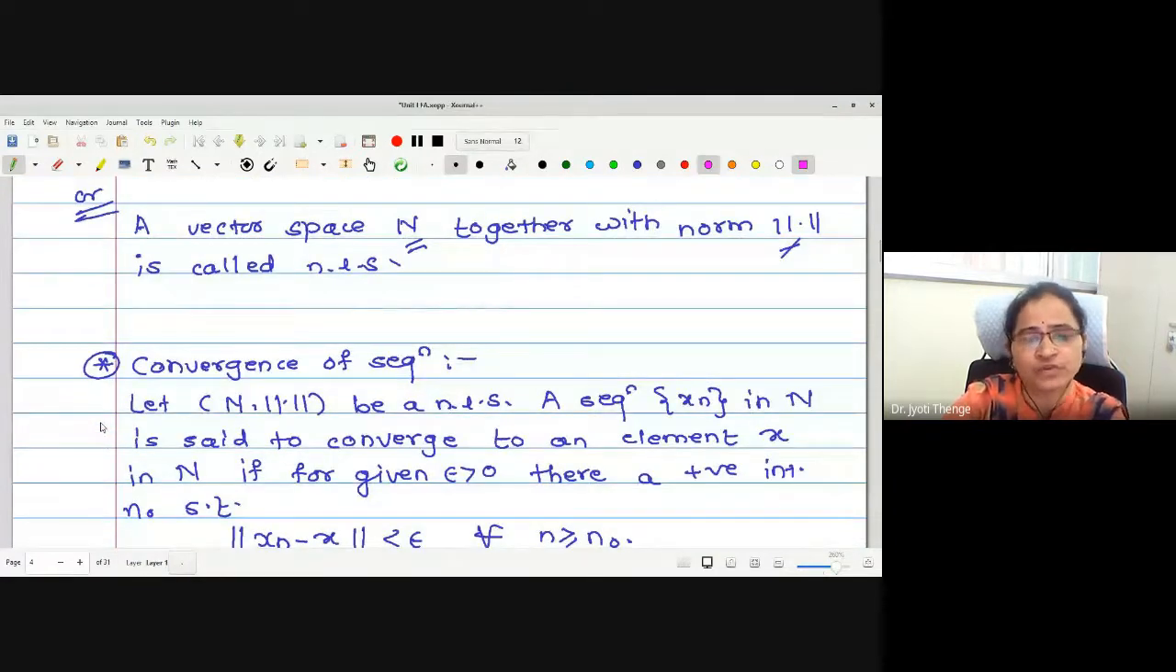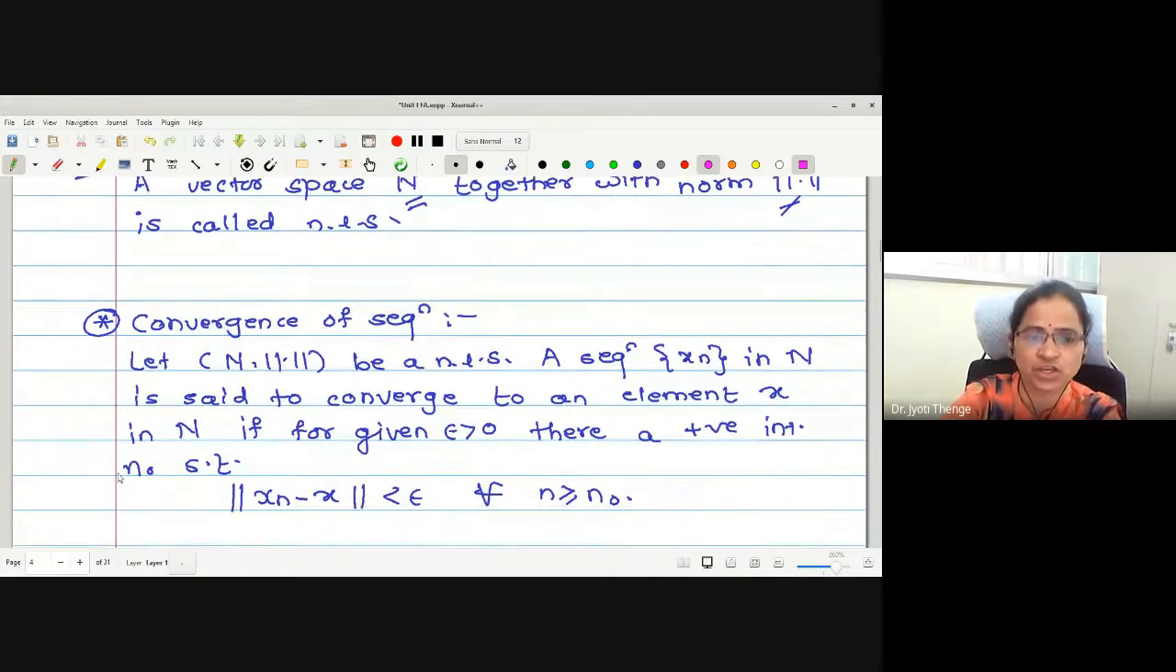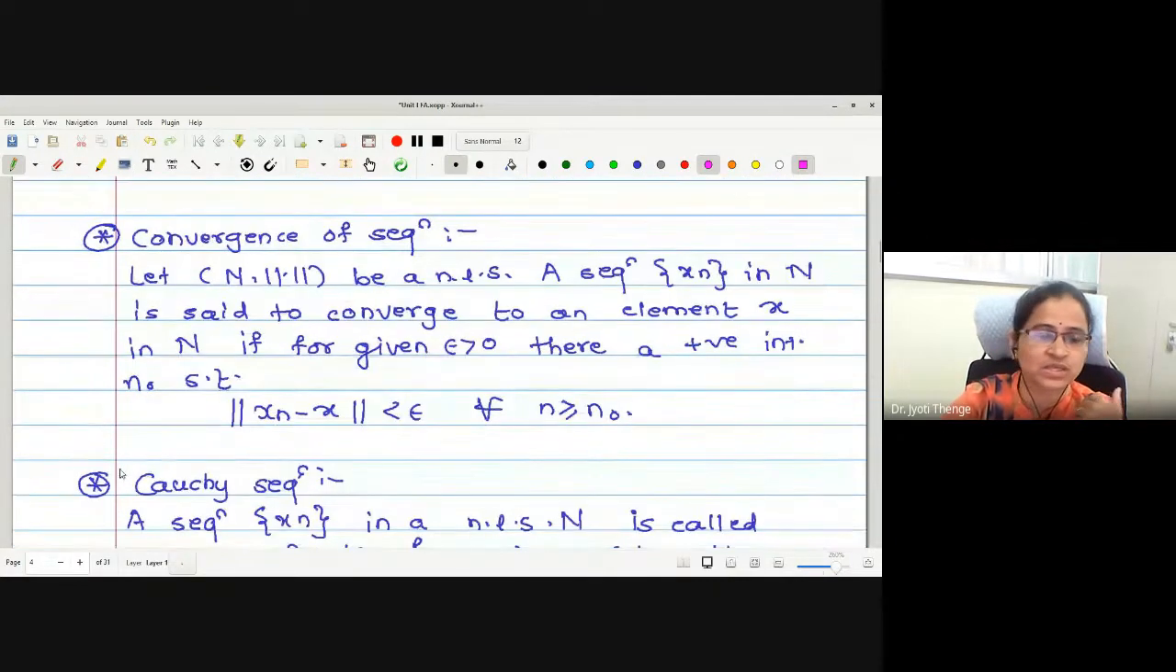Then, from now onwards, the whole discussion is based on normed linear space only. Therefore, we have to recall some definitions like convergent sequence, Cauchy sequence, etc. If I want to define convergence of a sequence in a normed linear space N, then how should one define it? The basic definition remains the same.